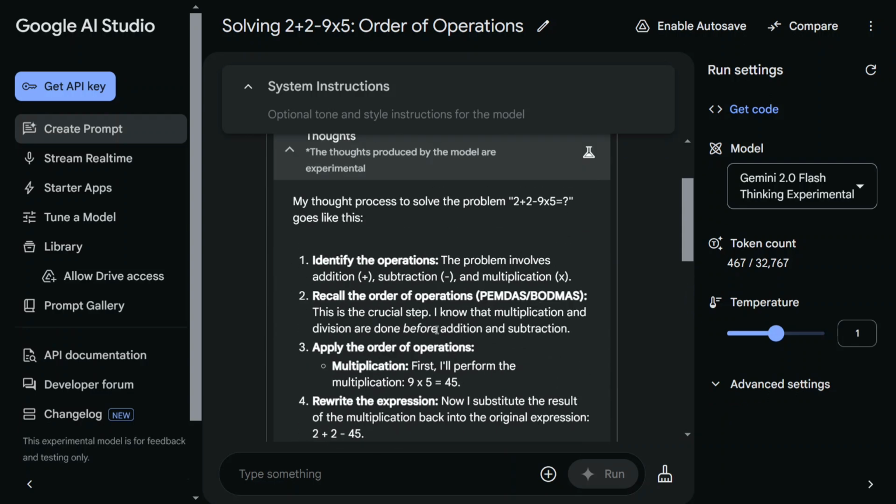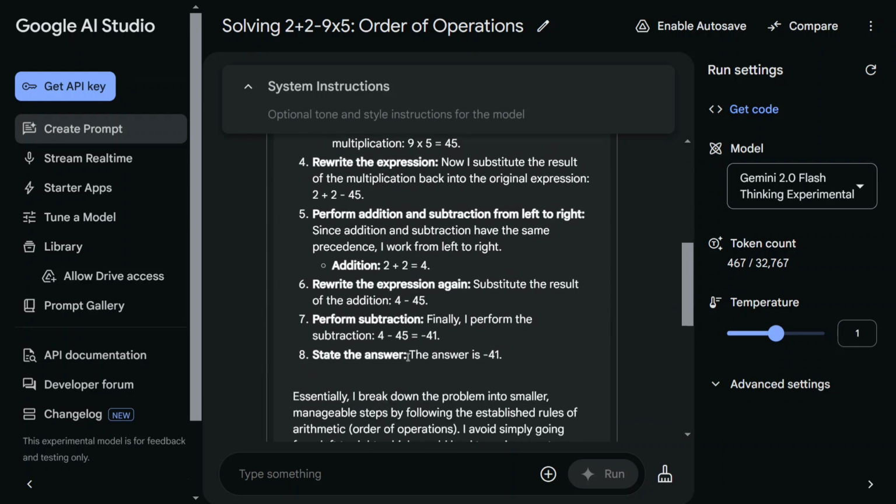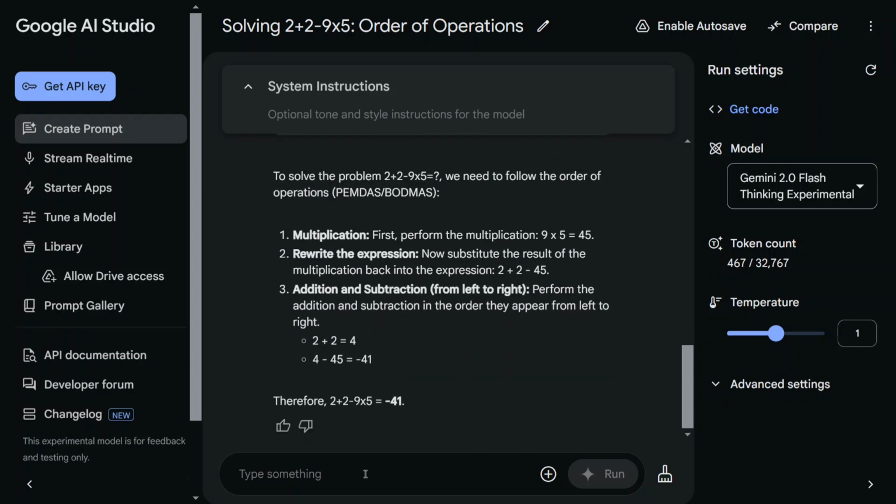This is looking crazily good because the result is accurate as I can see, and the thought process is very clear. You can see some bold statements here, and it is able to make out this particular answer, that the answer is minus 41. Pretty good. I'm not testing it on complex problems. I'm just trying to show you how the model can be used.